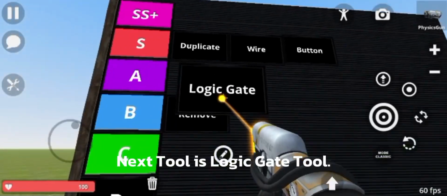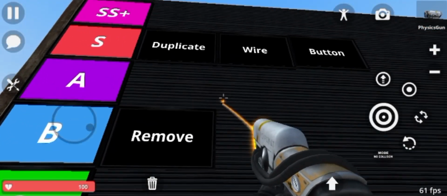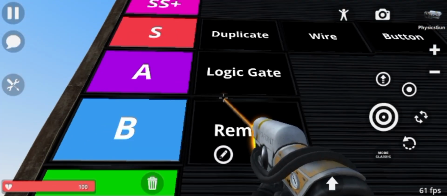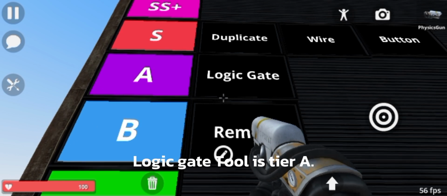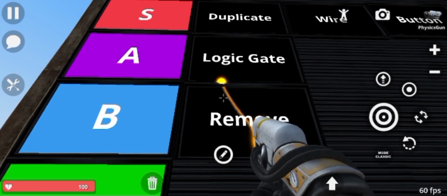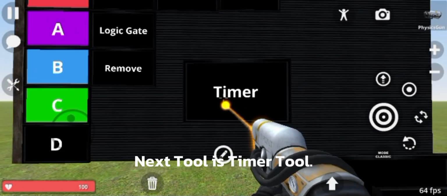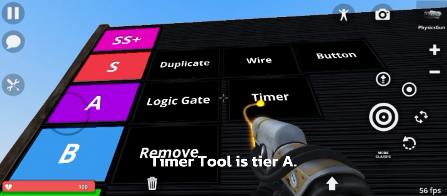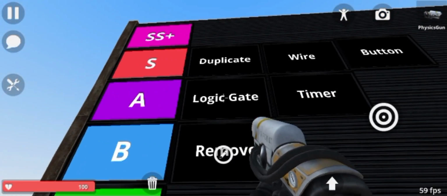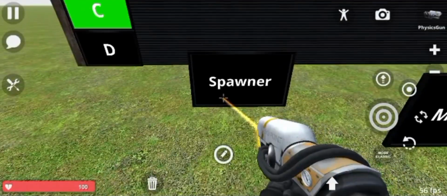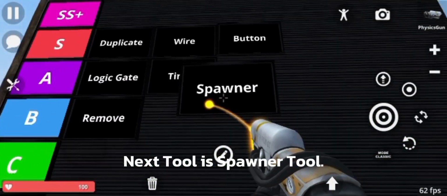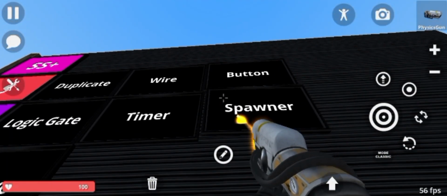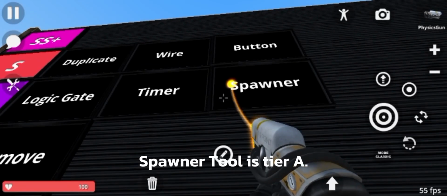Next tool is Logic Gate Tool. Logic Gate Tool is Tier A. Next tool is Timer Tool. Timer Tool is Tier A. Next tool is Spawner Tool. Spawner Tool is Tier A.